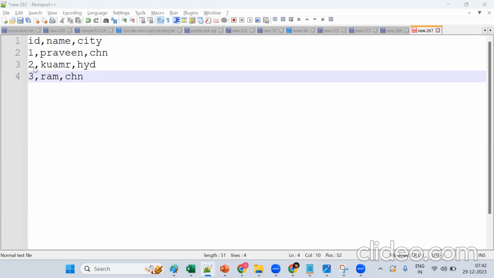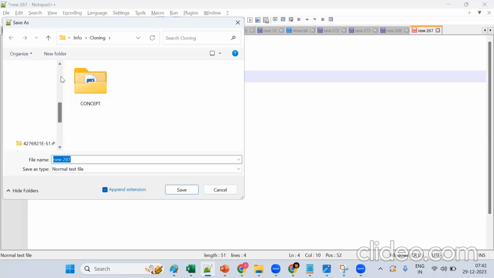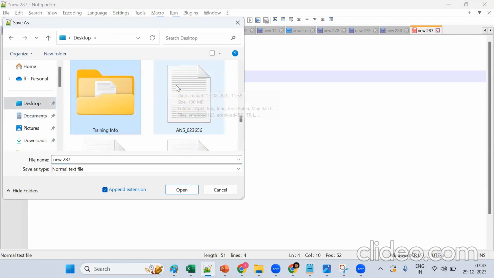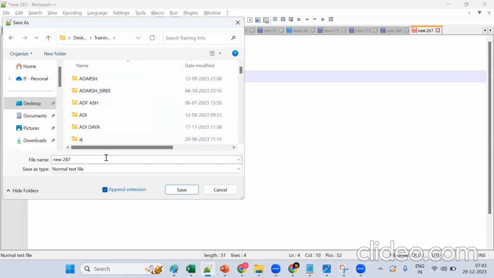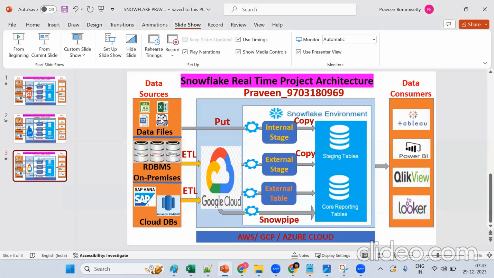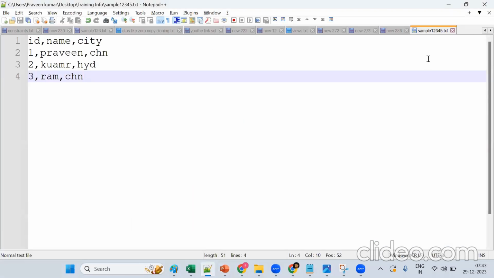Now I'm saving this file on my local machine. Suppose I put this data in, sample 1, 2, 3, 4, 5. So this is my file. Now I want to get this file into Snowflake. Just now we discussed that our data can be in files. The file is on my local machine, and I want to get this data into Snowflake.